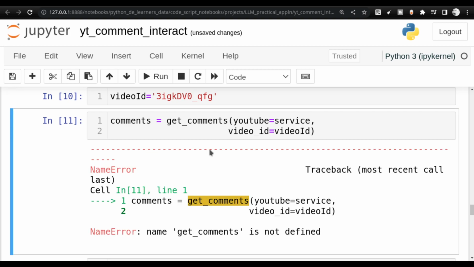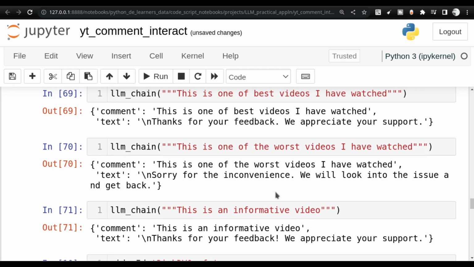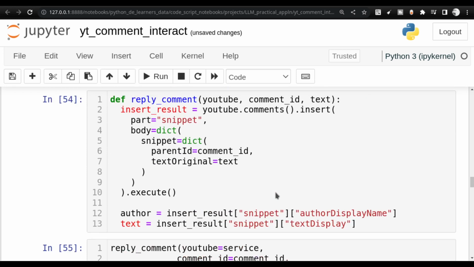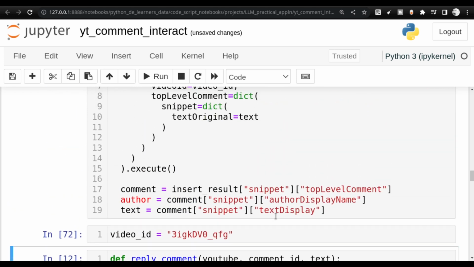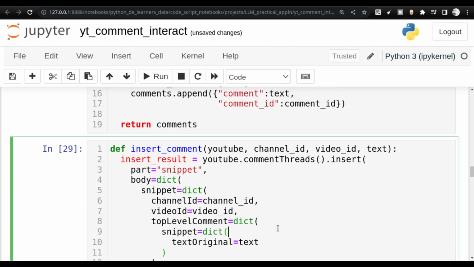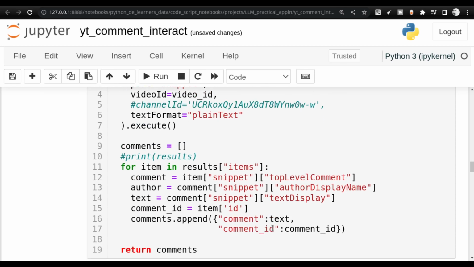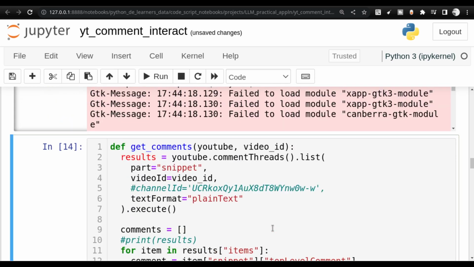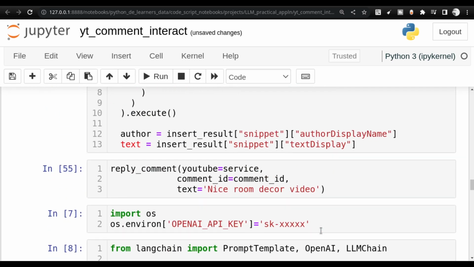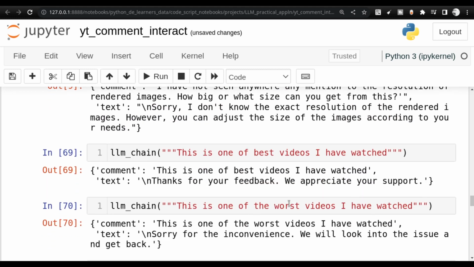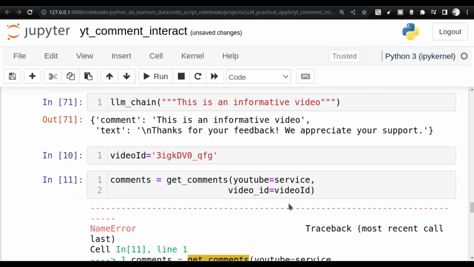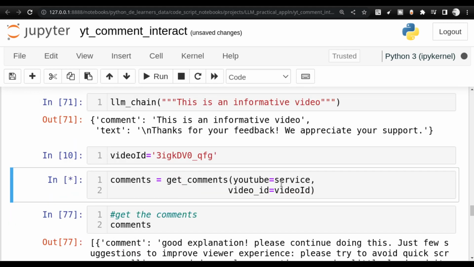Now you see that get comments is not defined because I have not executed those particular functions. So let me execute those functions. Just give me a moment. And this is one of the challenges that you face when you are working with the Jupyter environment. Let me complete all the executions here. Okay, so now I have completed all the executions, and I am going to go down and re-execute this. Once I re-execute this, it will go and get all the comments from YouTube.